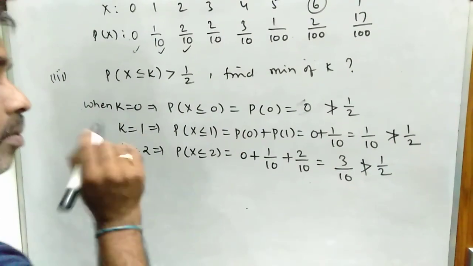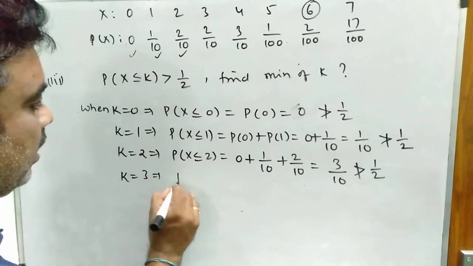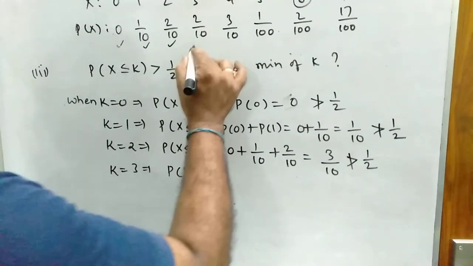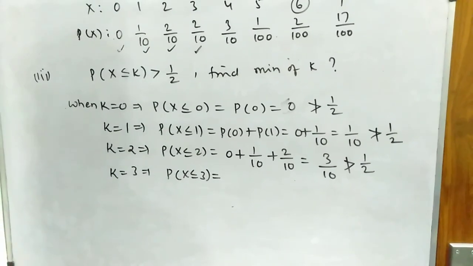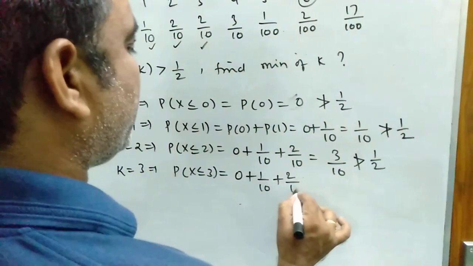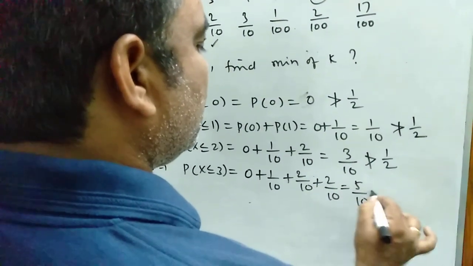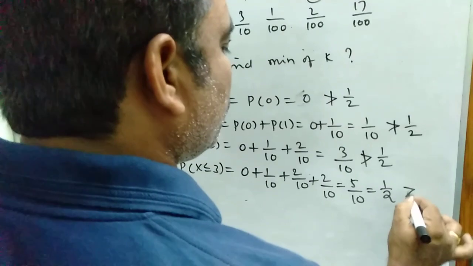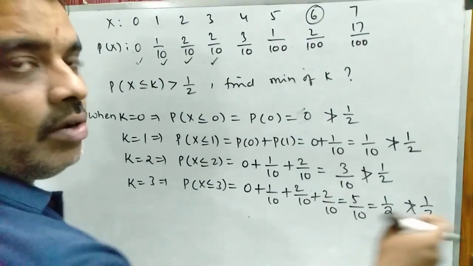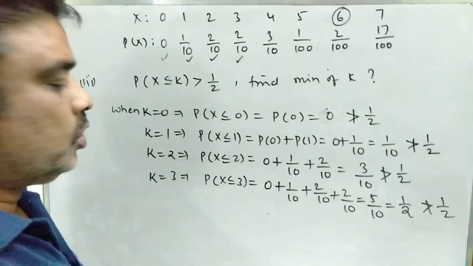We have to find the minimum value of k such that this relation holds. So when k is equal to 3, P of x less than or equal to 3 means the summation of the first four probabilities: 0 plus 1 by 10 plus 2 by 10 plus 2 by 10. That is 5 by 10, that is 1 by 2, but which is not greater than 1 by 2. 1 by 2 is equal to 1 by 2, not greater. So the k value is not 3 either.